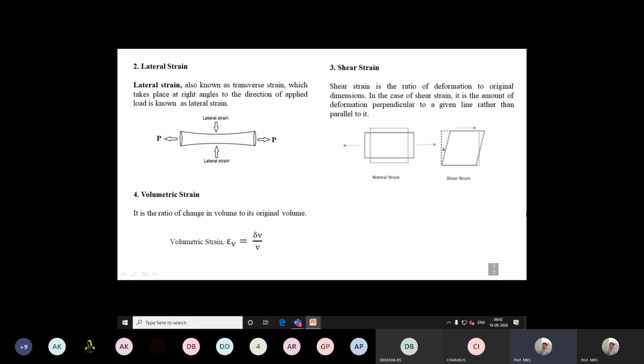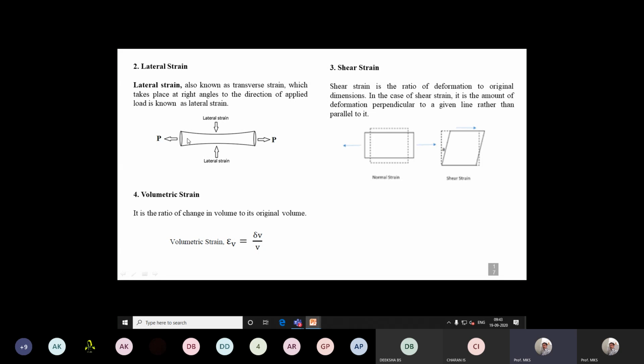So next one is lateral strain. As you can see there, the strain is induced around the circumference. It is not along the length, it is along the cross section. The strain is induced along the cross section.